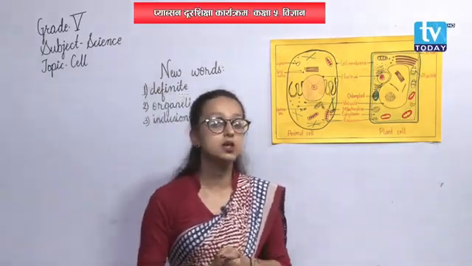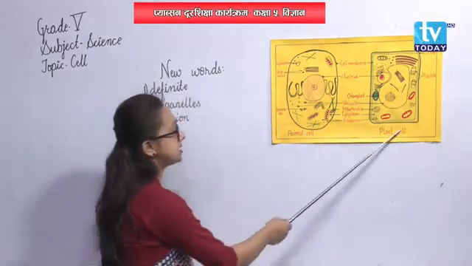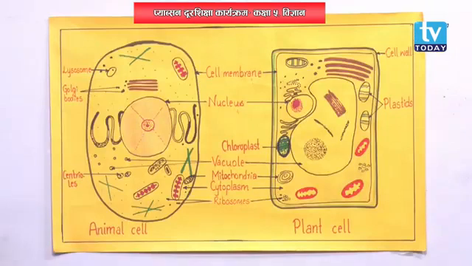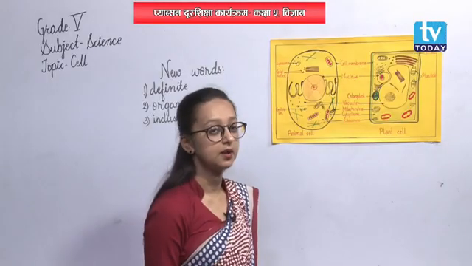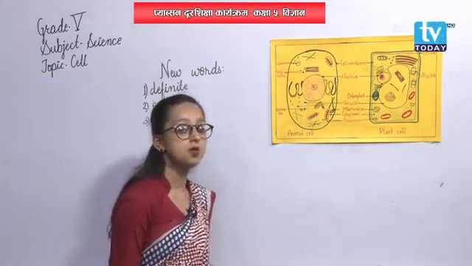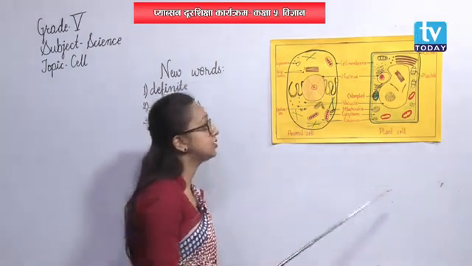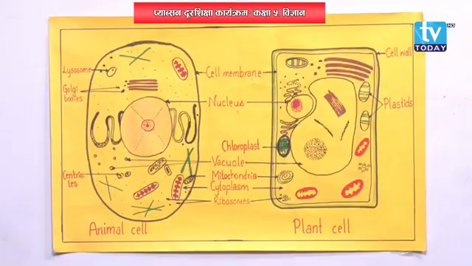Basically, we are going to discuss animal cell and plant cell today. Animal cell, the cell that is present in animals; plant cell, the cell that is present in plants. Now, talking about these two, let's talk about some of the common parts. At first, let's move on to cell wall.